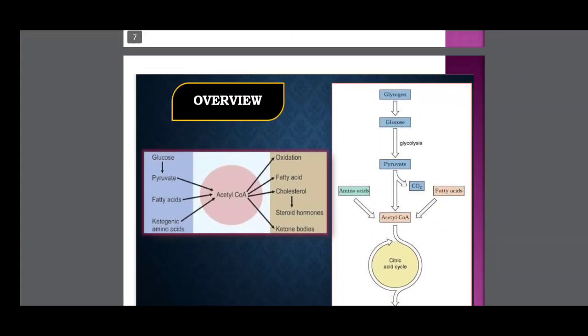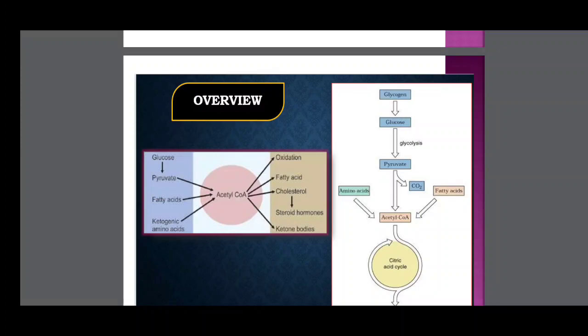Overview of what happens in respiration: glycogen is converted to glucose. Glucose participates in glycolysis, which gives pyruvate. Pyruvate undergoes oxidative decarboxylation and is converted to acetyl coenzyme A, in which one carbon dioxide is released. Then acetyl coenzyme A enters the Krebs cycle, or citric acid cycle, where it is fully decarboxylated and oxidized to carbon dioxide and water.